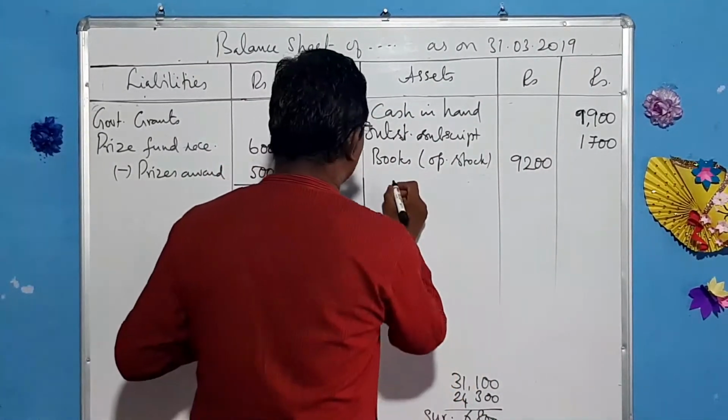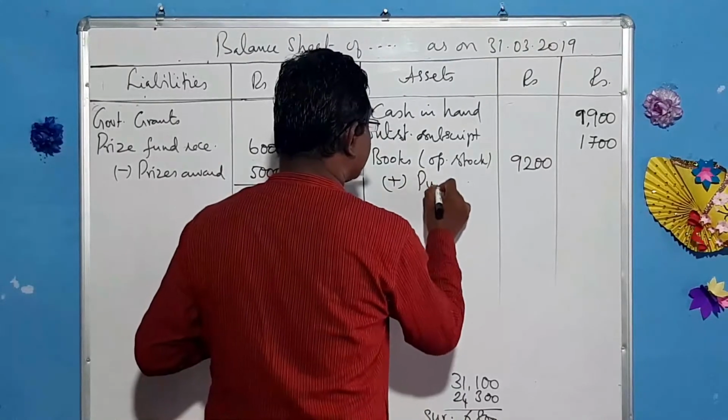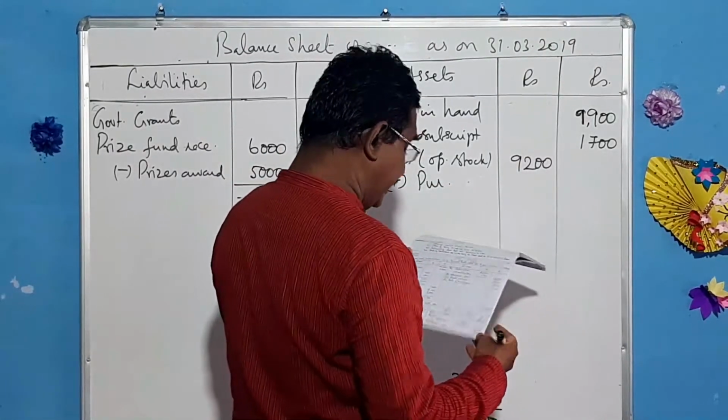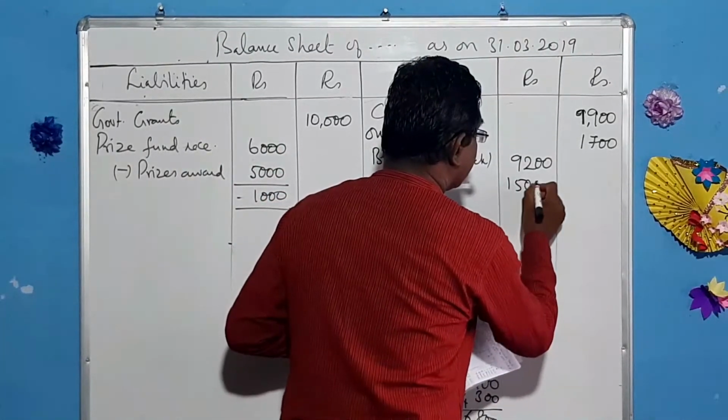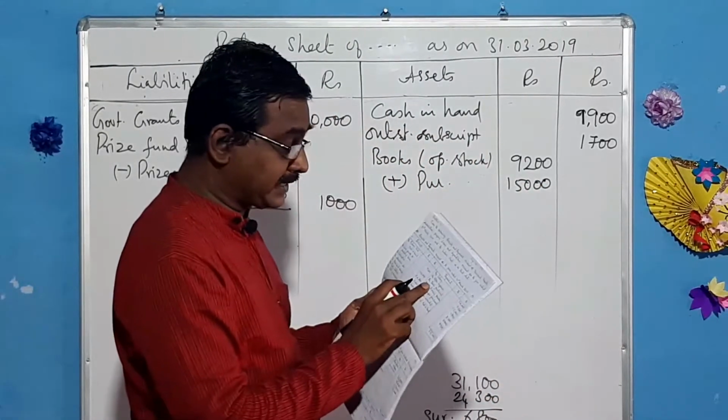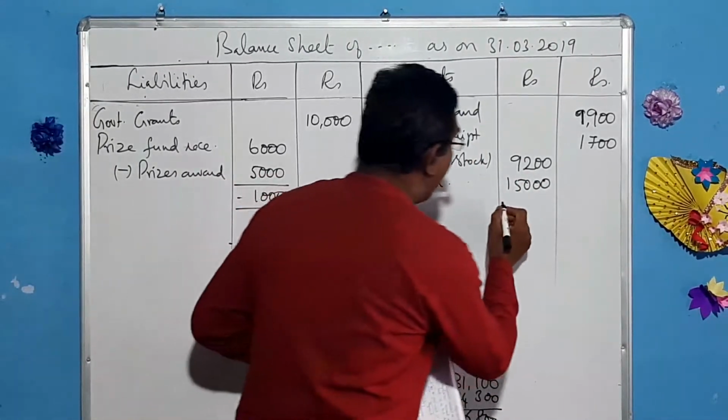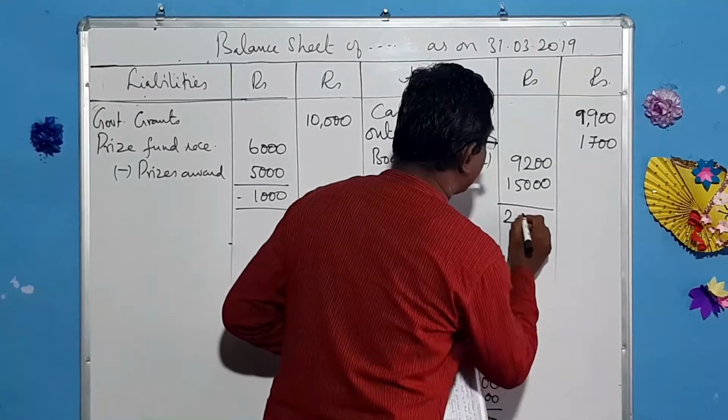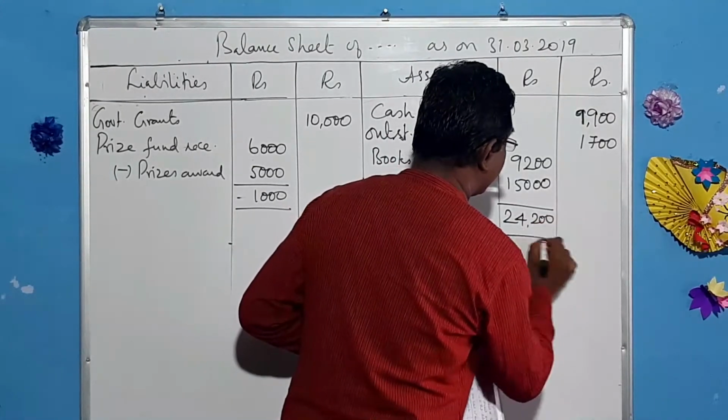And purchases during the year, purchases was made 15,000. See the payments side, it is given books purchase 15,000 and we find the total and that comes to 24,200.